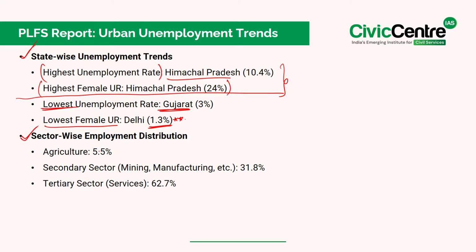According to the latest data, 5.5% of employment in urban areas is in the agriculture sector. And the secondary sector, which includes mining, manufacturing and construction, accounts for 31.8% of employment. Further, the tertiary sector, which includes services like IT, finance and retail, dominates with 62.7% of employment.